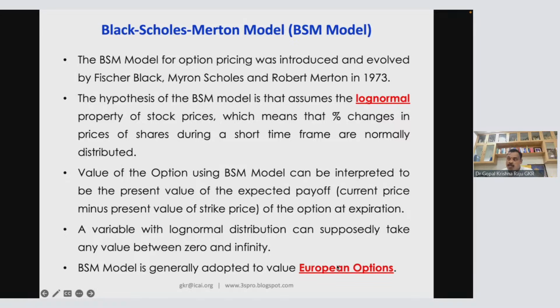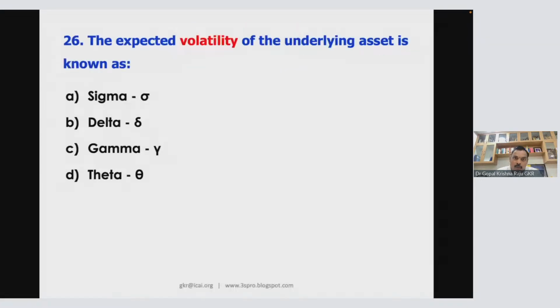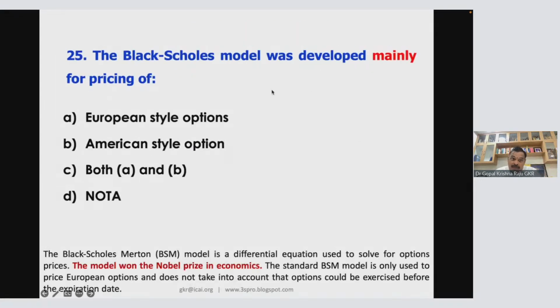European option is to be exercised only on the exercise date. But later they extended this model, and so much research has been put into the Black-Scholes-Merton model. And today it is applicable by default for various applications, including American options, and you have the Bermudan options and all. But originally it was mainly developed for European style options. So 25A originally. Okay. Then